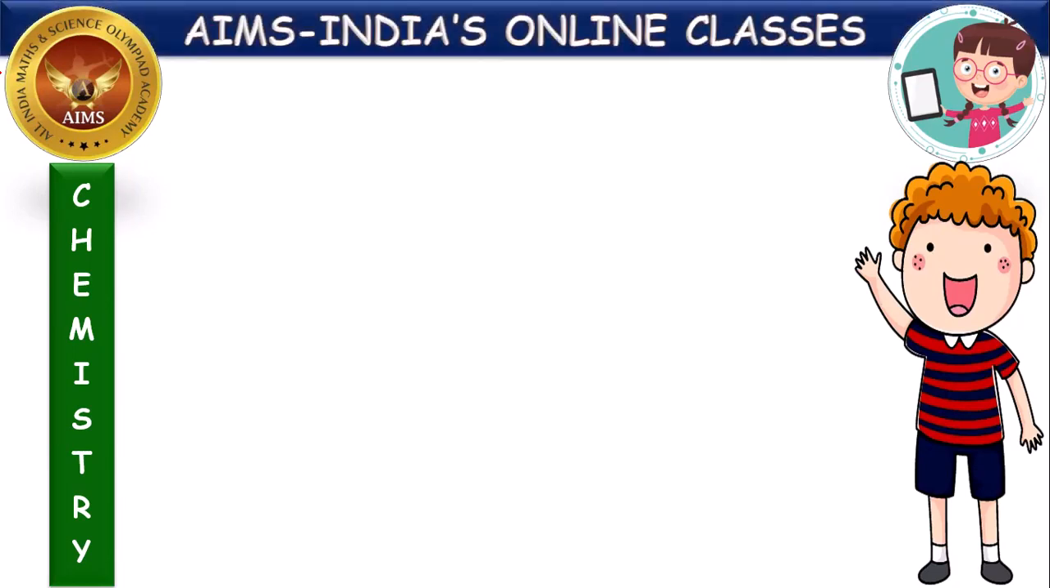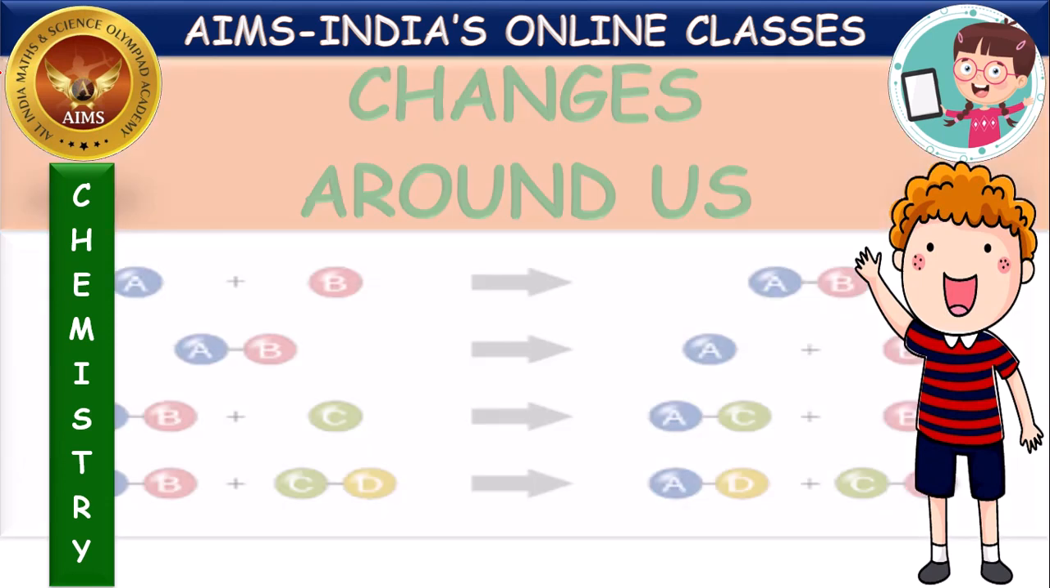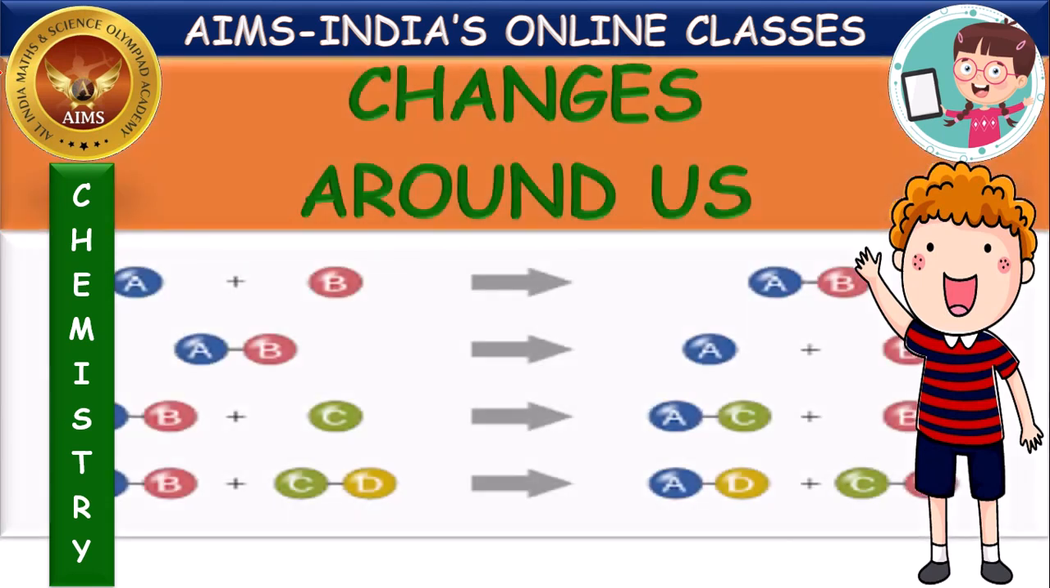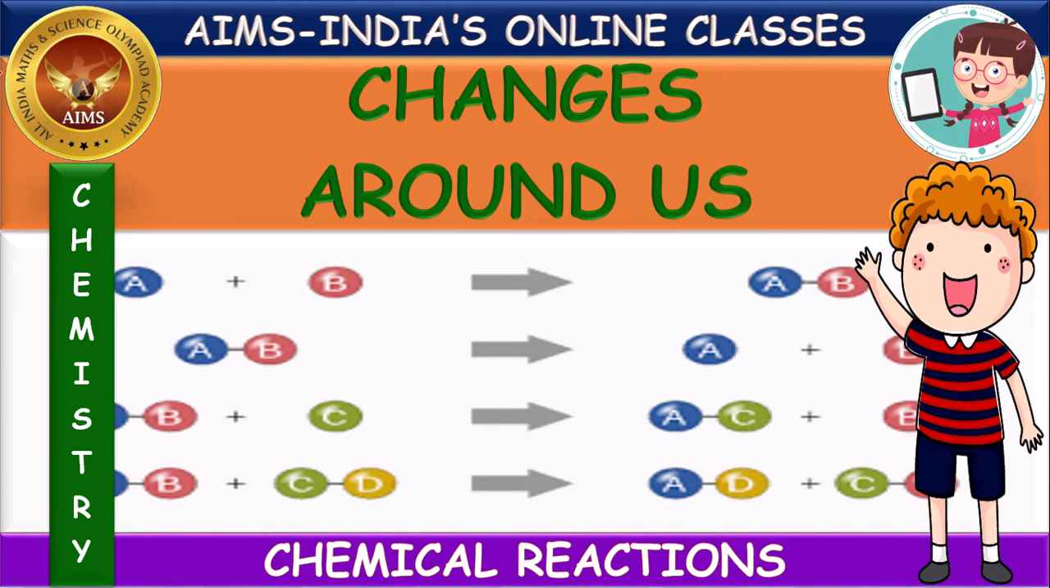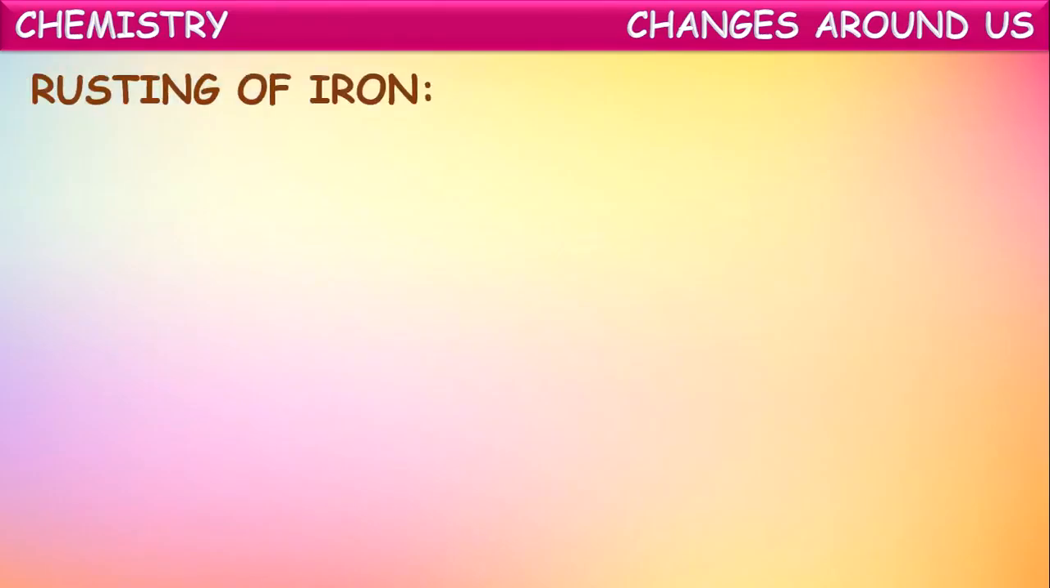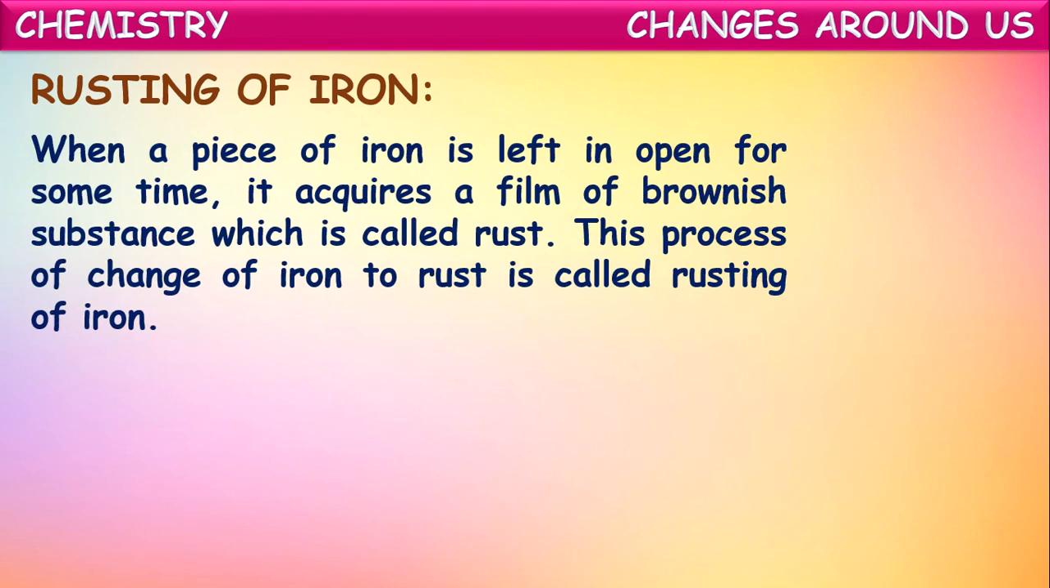This is a chemistry session. Here we are discussing the chapter Changes Around Us. In this session we are going to see different types of chemical reactions. First, let us go through the rusting of iron, which we observe in our daily life.